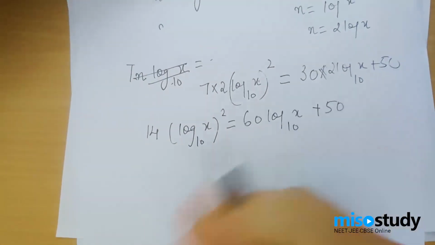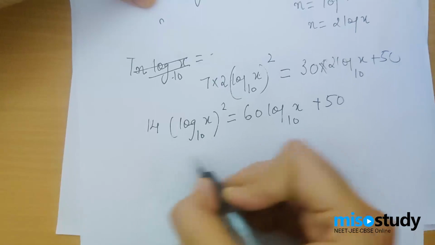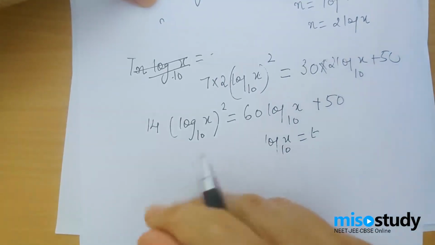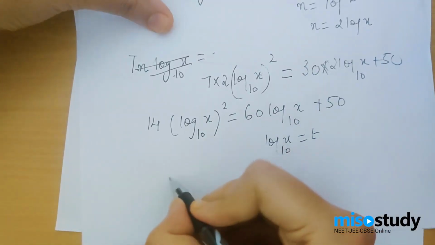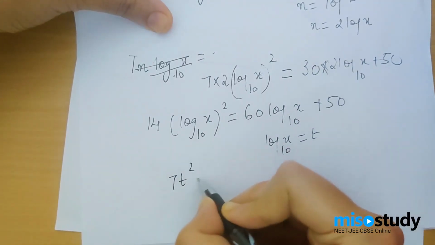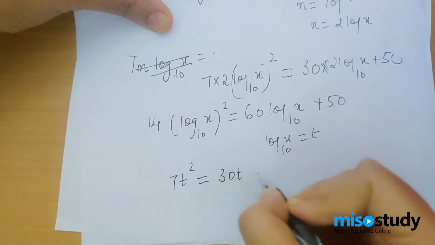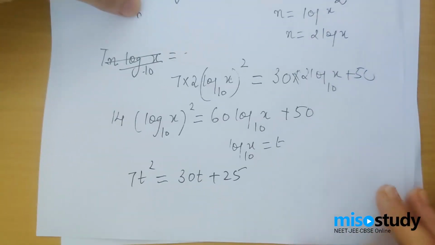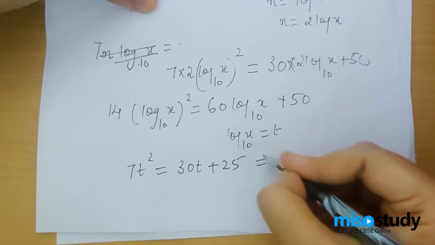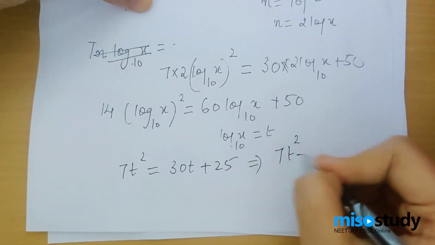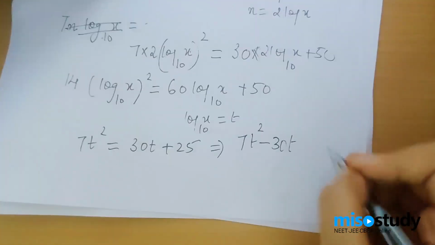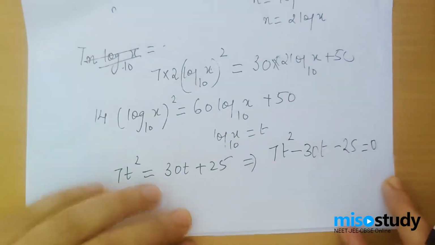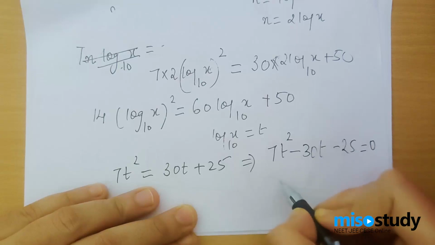Once I try to simplify it, let's divide by 2 and take log x base 10 equals t. It will be a quadratic in t. So it will be 7t² equals 30t plus 25. Alright, is it okay? On solving, I'll have 7t² minus 30t minus 25 equals 0. So the factors of 7 and 25 that will make it 30 would be 35 into 5.